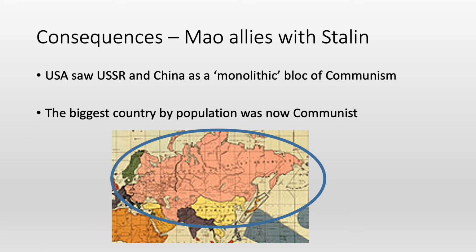The biggest country by population was now communist as well. As you can see, the yellow picture at the bottom underneath the pink Soviet Union doesn't look like a massive country compared to the Soviet Union, but by how many people there were in it, it was the biggest country in the world, and therefore having such a large country under the influence of communism was a massive worry for the Americans. And you can see here the reason why the Soviets and the Chinese were thought of as a monolithic block of communism. As you can see by the blue circle, if the Americans looked at the map, they would have just seen a massive communist block rather than two separate states. You understand it was just playing into their fears a bit.